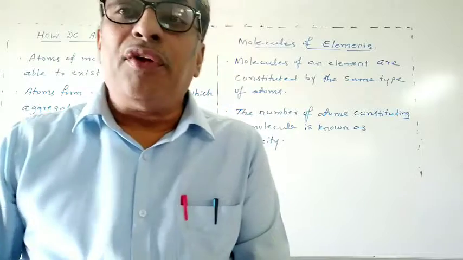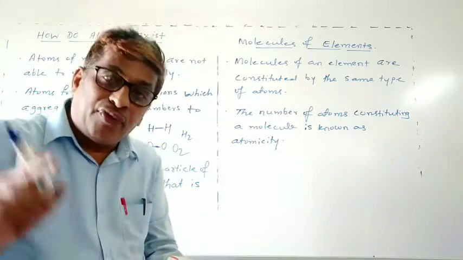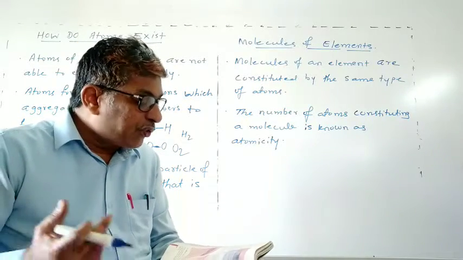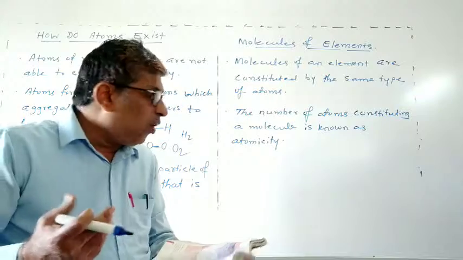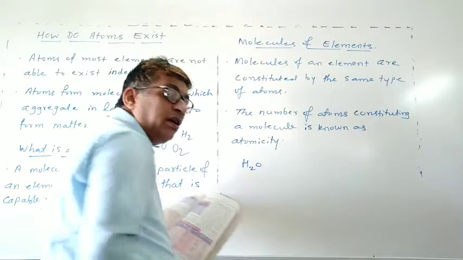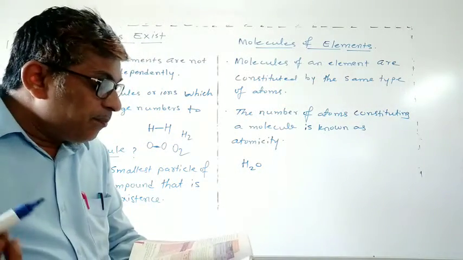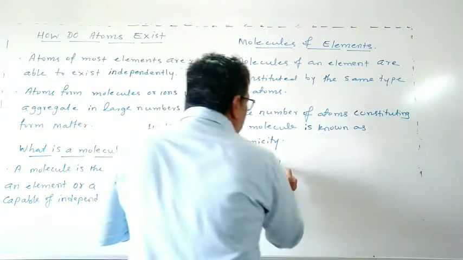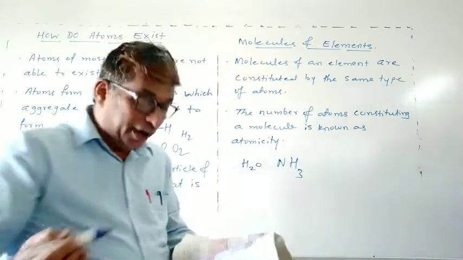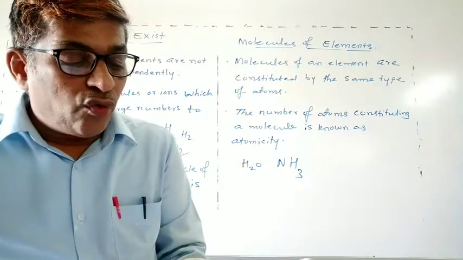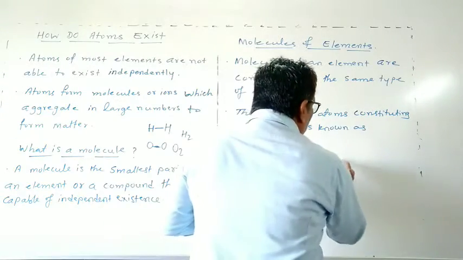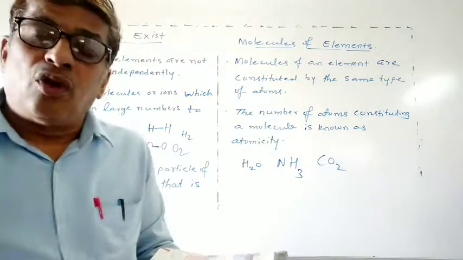Atoms of different elements join together in different definite proportions to form molecules or compounds. For example, water: there are two atoms of hydrogen and one atom of oxygen. In a similar manner, ammonia has one atom of nitrogen and three atoms of hydrogen. Like this, water, ammonia, carbon dioxide, CO2: carbon one atom, oxygen two atoms.